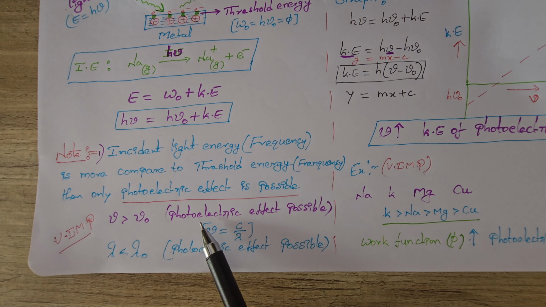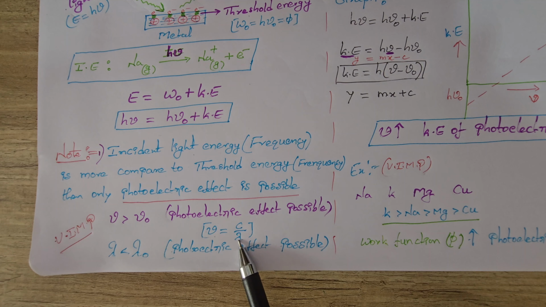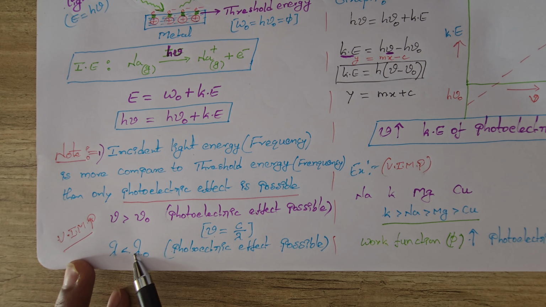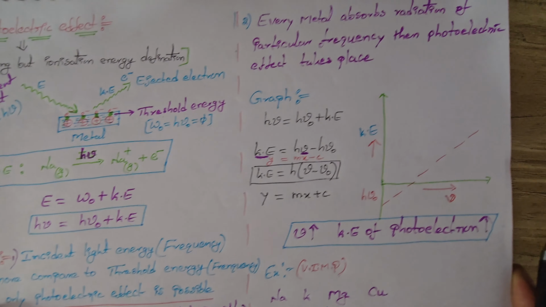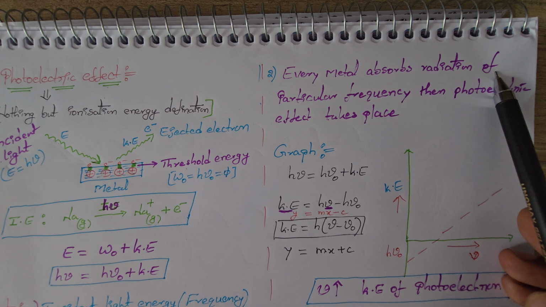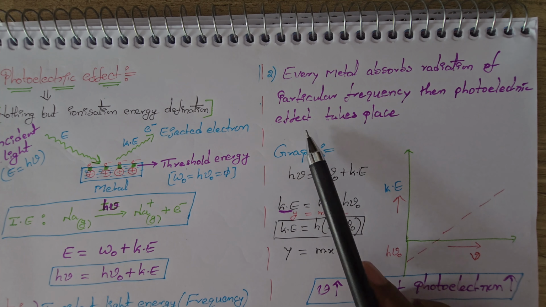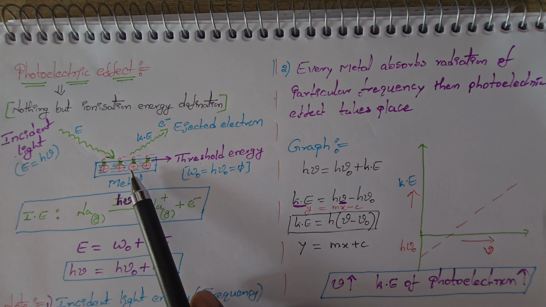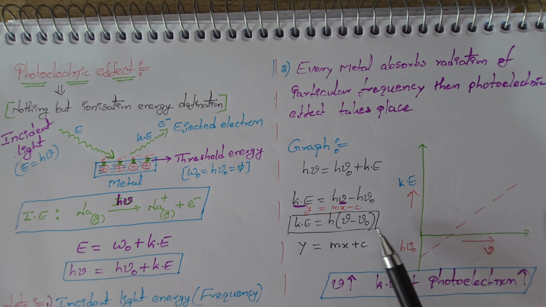This point in terms of wavelength: nu is equal to c by lambda. So the relation is inversely proportional. So if the incident light wavelength is less compared to the threshold wavelength, the photoelectric effect is possible. This is an important relation, students, in terms of frequency and in terms of wavelength. Now observe here. Every metal absorbs a particular frequency, then the photoelectric effect takes place. I gave you that point already. A particular metal absorbs a particular frequency of light. That is the meaning of the particle nature of light.